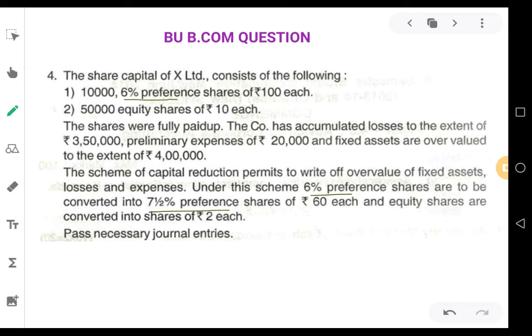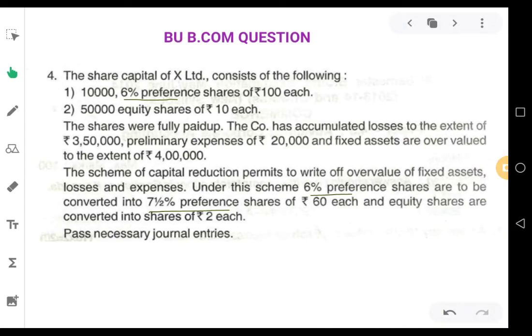That means there is an increase in the rate of preference dividend. Earlier they were having only 6% preference shares. Now the rate of preference dividend is increased, but the face value will be reduced. They are converted into 7.5% preference shares of rupees 60 each, but originally they were rupees 100 each.